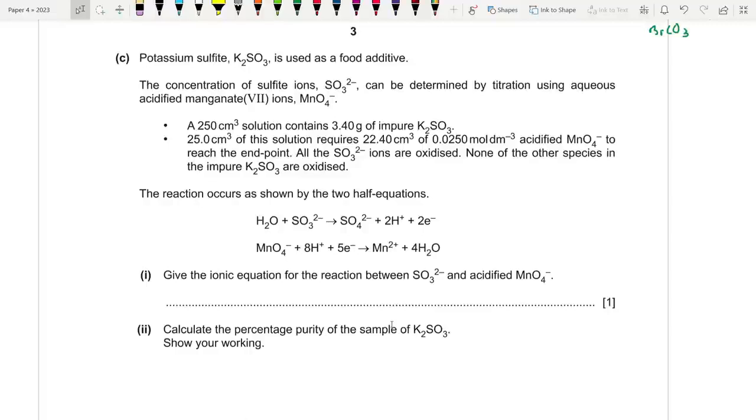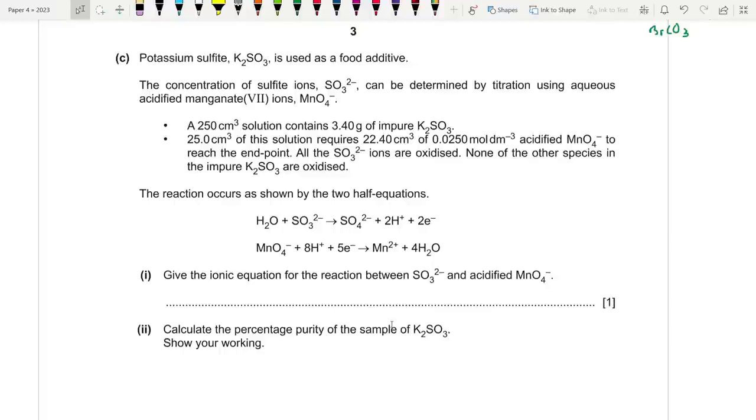Potassium sulfite, K2SO3, is used as a food additive. The concentration of sulfite ions, SO3 2-, can be determined by titration using aqueous acidified manganate ions, MnO4-. 250 cm cube of solution contains 3.40 grams of impure K2SO3. 25 cm cube of this solution requires 22.4 cm cube of 0.0250 mol per dm cube acidified MnO4- to reach the endpoint. All the SO3 2- sulfite has been oxidized. None of the other species in the impure K2SO3 are oxidized.